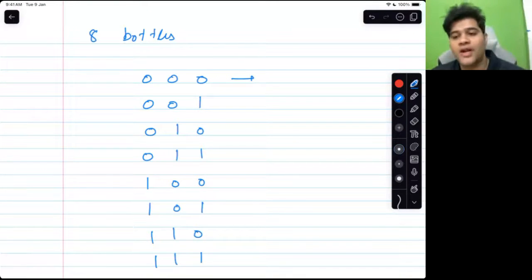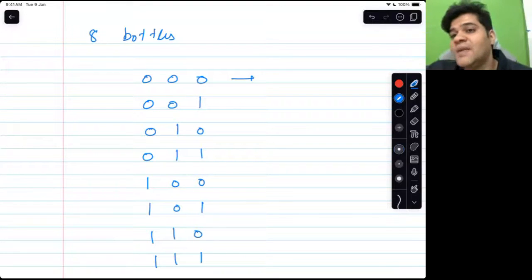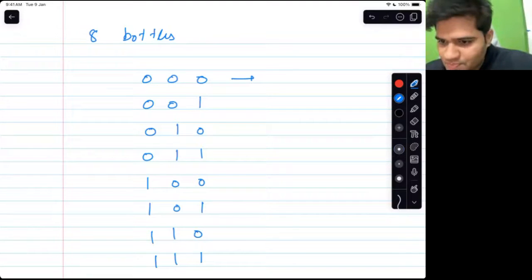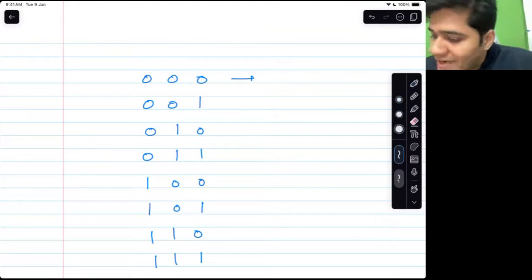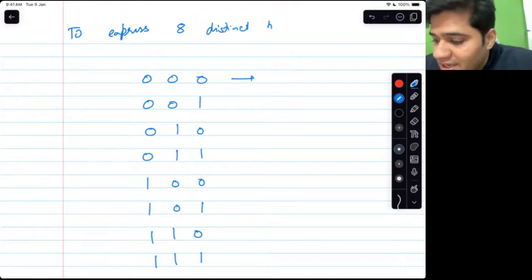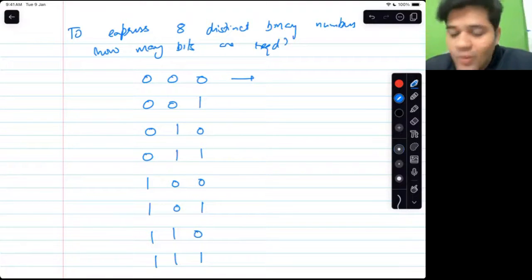Okay. All right. So to express 8 different binary representations, how many places, how many digits do I need? How many bits do I need? My first question to you: to express 8 distinct binary numbers, how many bits are required? Basically 3. Why 3?